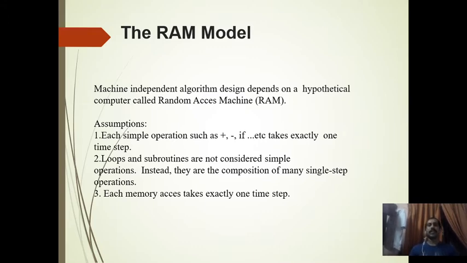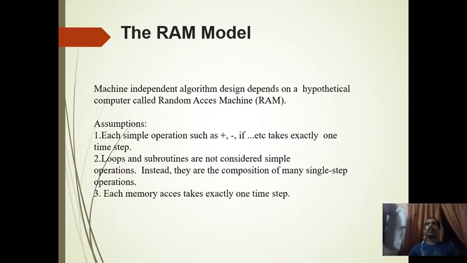It is not considering anything like that. So it's saying that all the simple operations will take only one time. Assume it as one time. The second condition is saying that loops and subroutines are not considered simple operations. Loops and functions are not simple operations. Instead, they are composition of many single step operations.